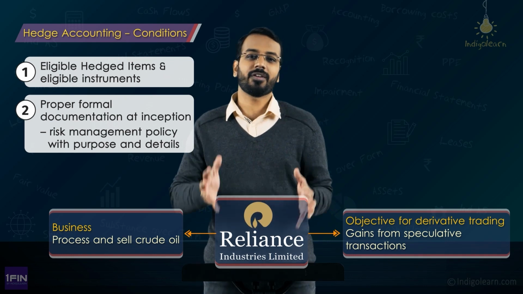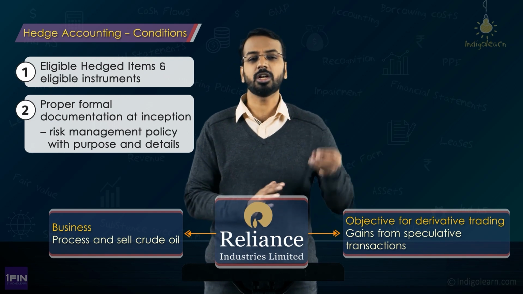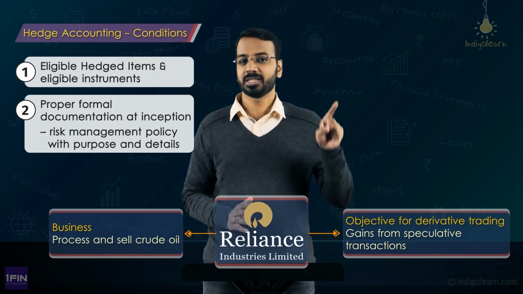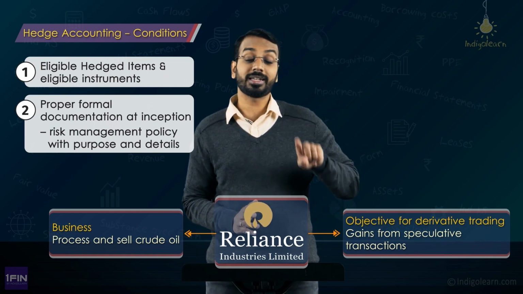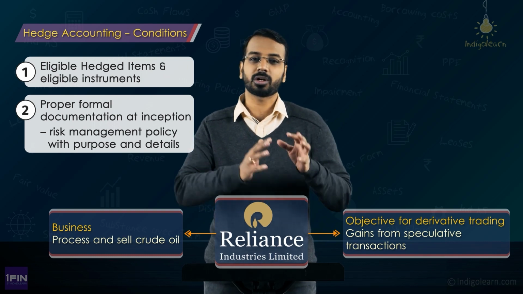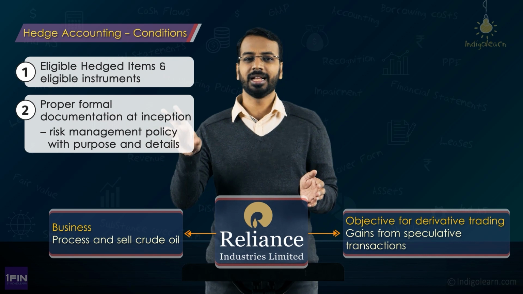Now, say for example, one fine day the future market becomes unfavorable and I have incurred huge losses. Now, if I have incurred huge losses, where will I take those losses? See, derivatives means to P&L. So, I will take those to P&L and I will be showing a lot of losses. To safeguard that, what the entity can do is, okay, there is a loss, and there is this item which is an inventory, I can hedge this item.